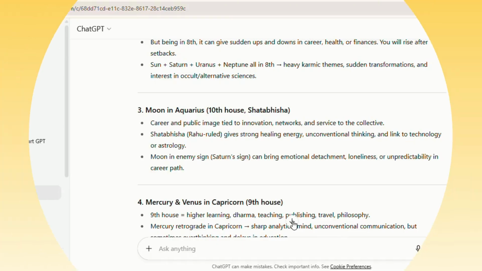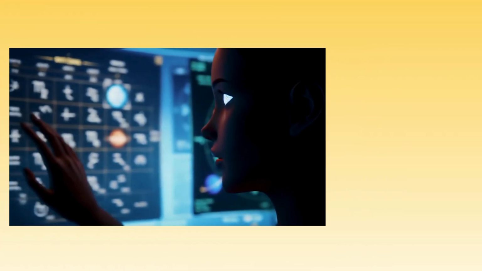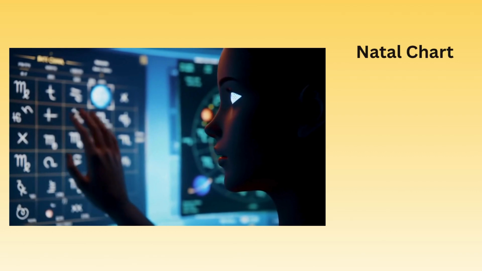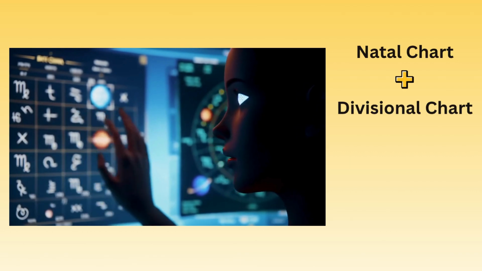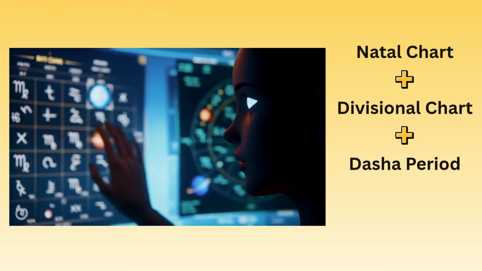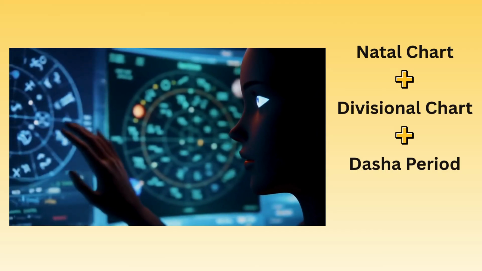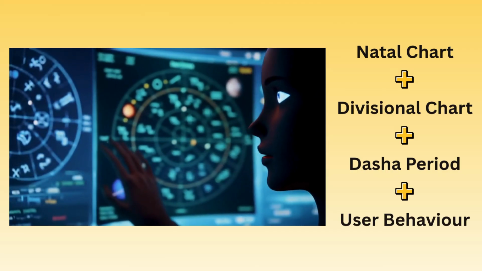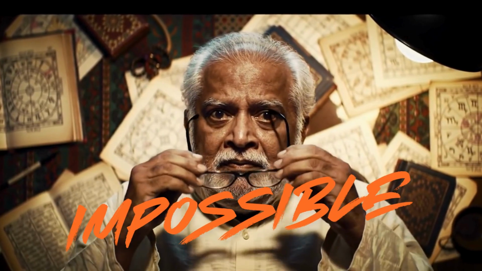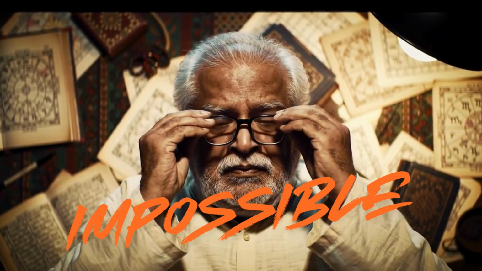And this is where it gets wild. Watch what AI does. It doesn't just read your birth chart, it simultaneously analyzes your natal chart, your divisional chart, your current dasha periods, planetary positions, etc. And also AI has a lot of information about you from your past usage that is going to be compiled as well. It is literally impossible for any human being to process so much information so fast.